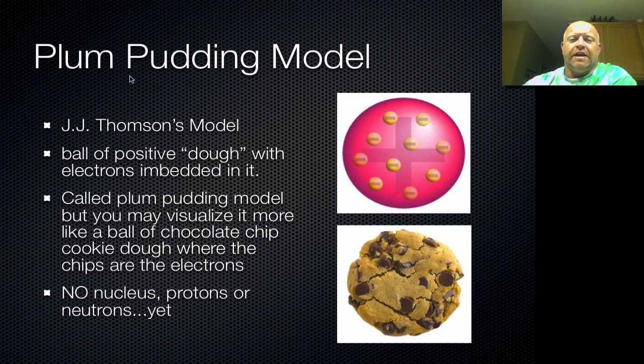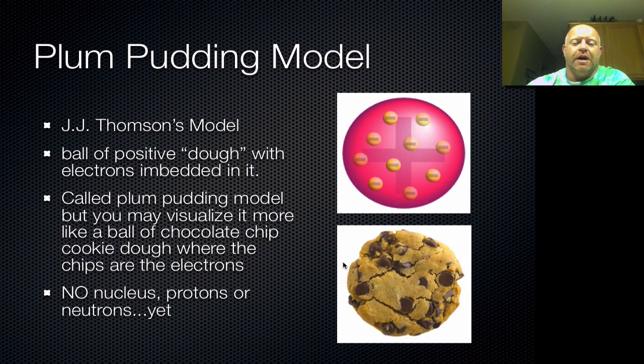Nevertheless, the idea behind his model, which we still call the plum pudding model because that's what he called it, is that there's a ball, a positive dough-like material that makes up the atom. And then embedded inside that positive dough are all these negatively charged particles, which we call the electrons. Myself, I visualize it more like a chocolate chip cookie. The cookie part is like your positive dough, and the chips are like your negative electrons.